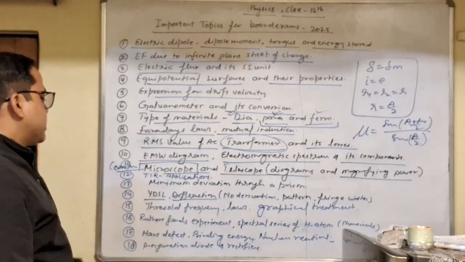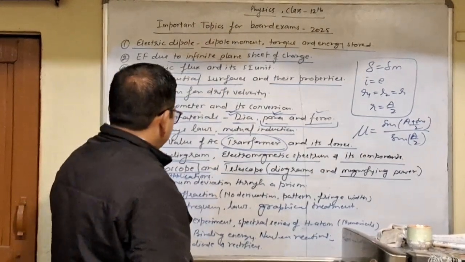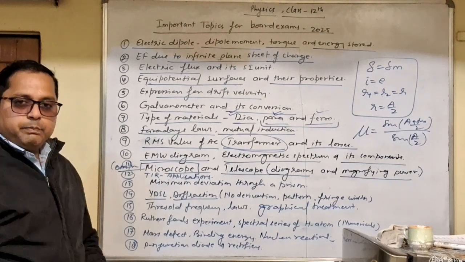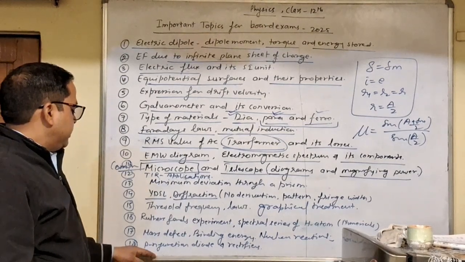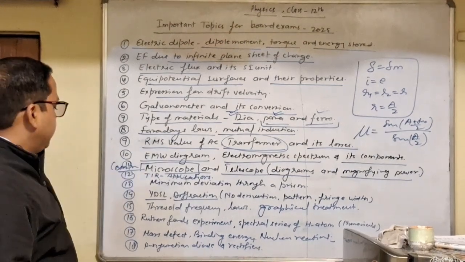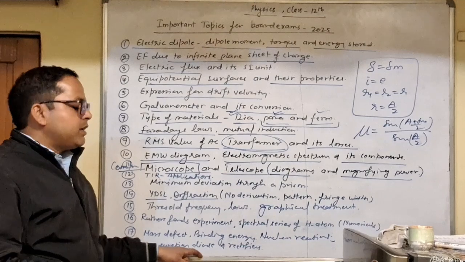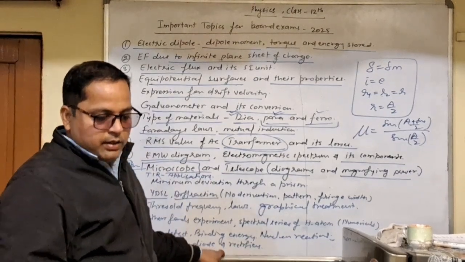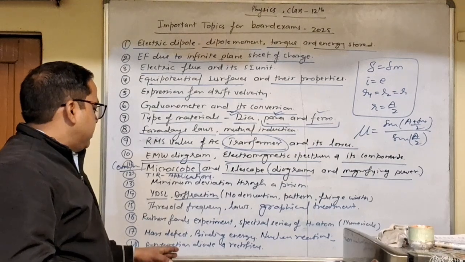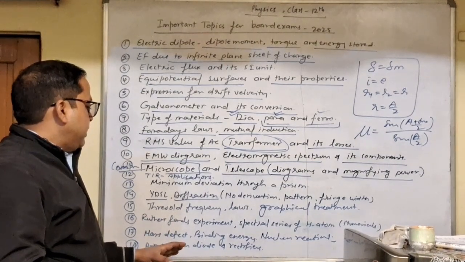Next we have PN junction, diode and rectifiers. In PN junction, what will you have: what is doping, intrinsic charge carrier density. In case of an intrinsic semiconductor we have Ne equal to Nh, and we have intrinsic charge carrier density Ni.